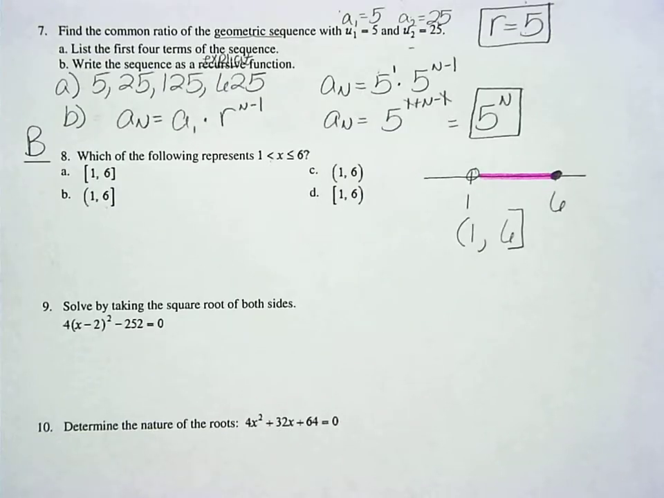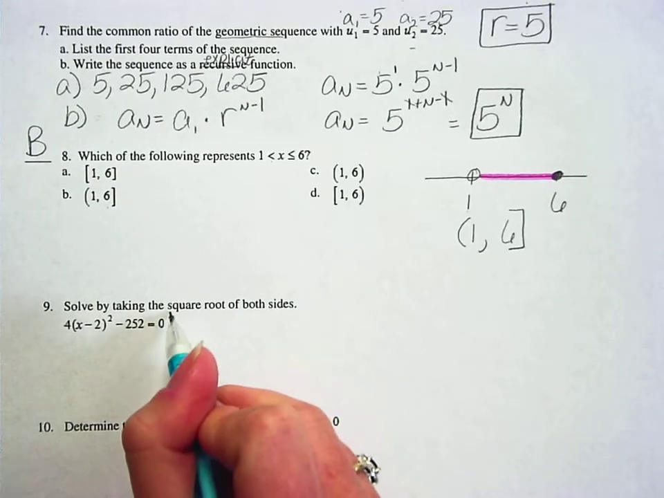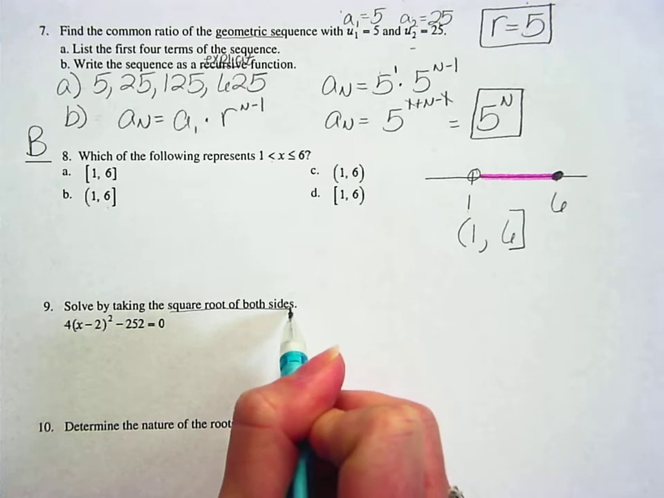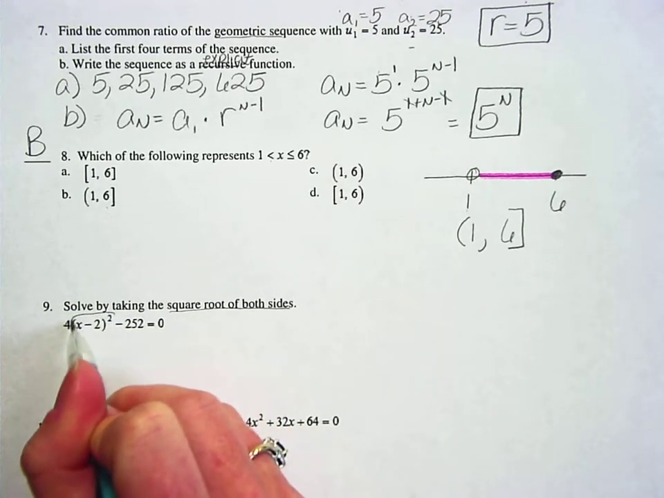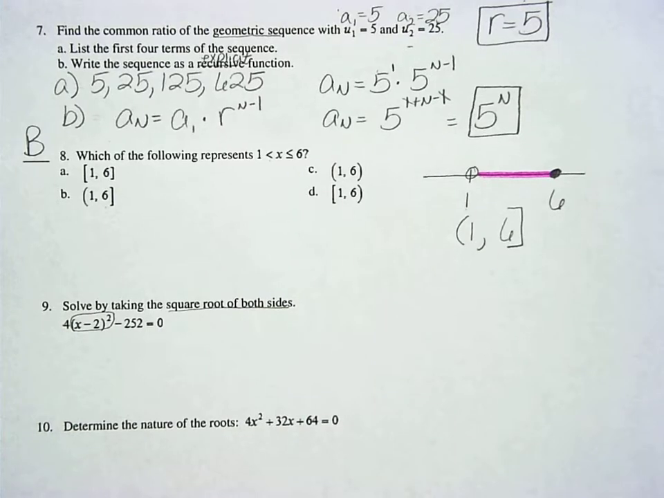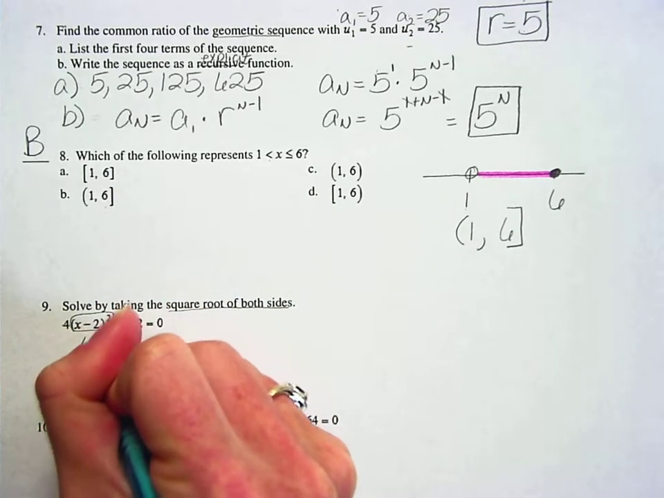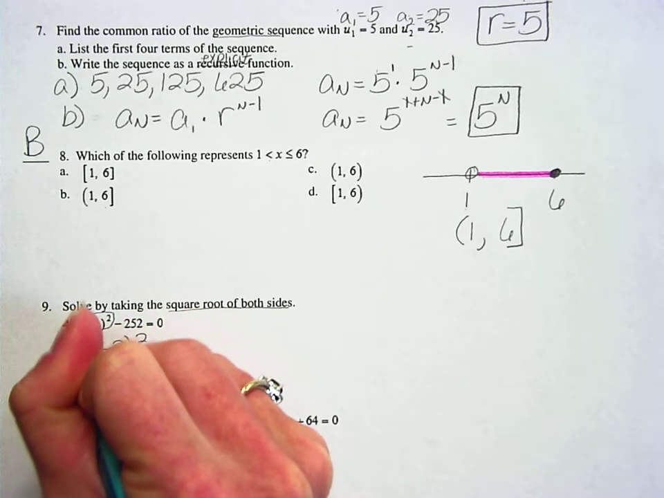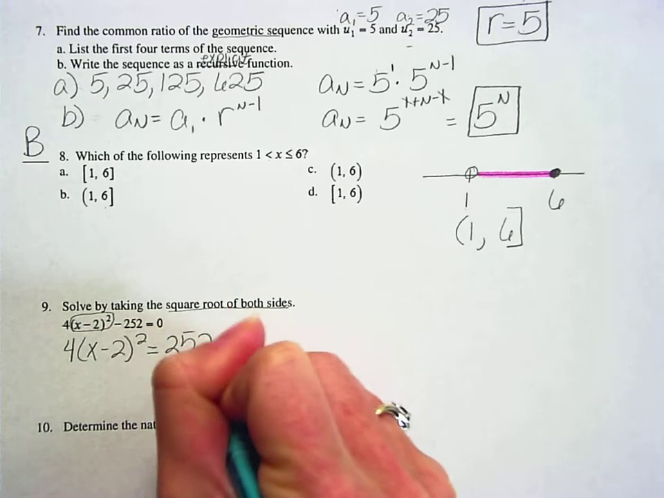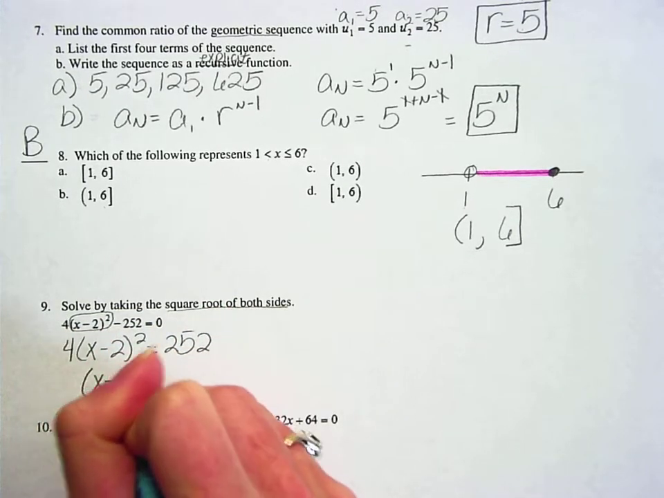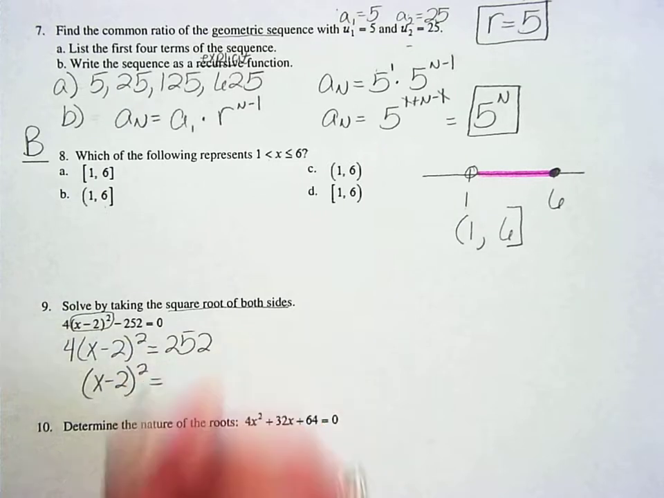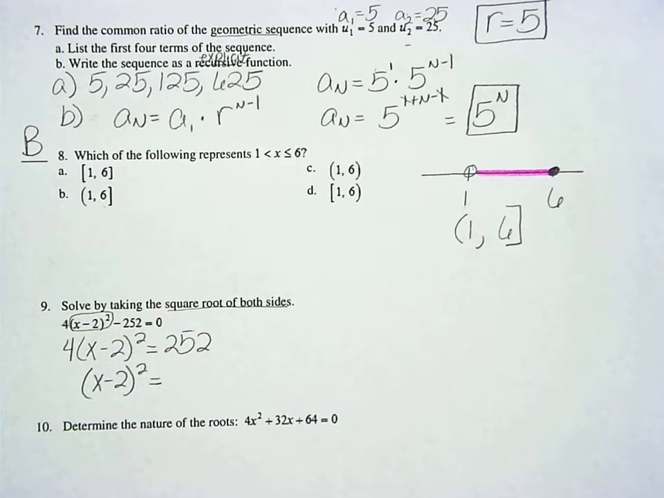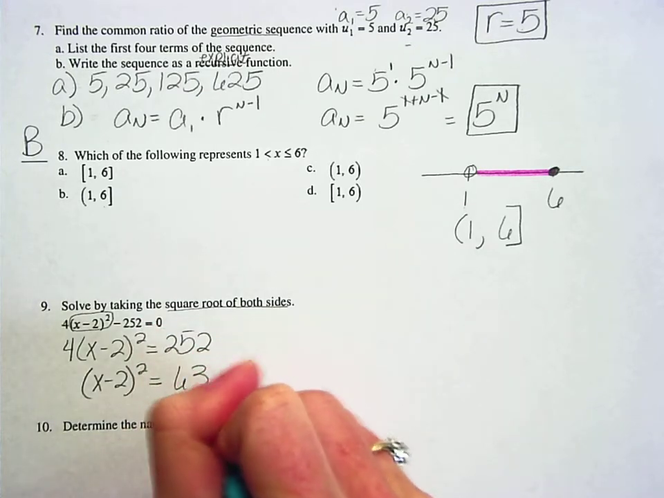All right, on number 9, they give us a pretty big hint here. They tell us to solve by taking the square root of both sides. Before I take the square root, I'm going to try to get just this little quadratic right here by itself. But we don't need to square it out and add everything together. We can just kind of move some things around here. So I'm going to say that x minus 2 squared is equal to, let's go ahead and keep the 4 right there. I'm going to add that 252 over to this side in one step. And then in this step, I'm going to divide by the 4. So I'm going to take my calculator and do 252 divided by 4, and that's going to give me 63.